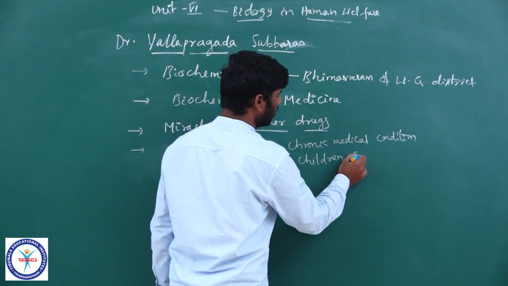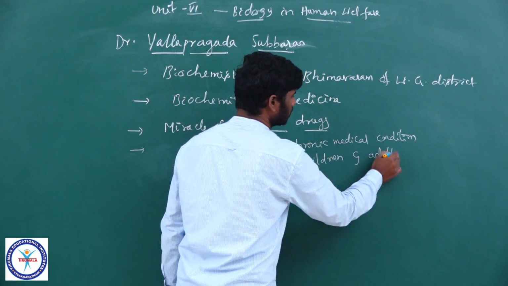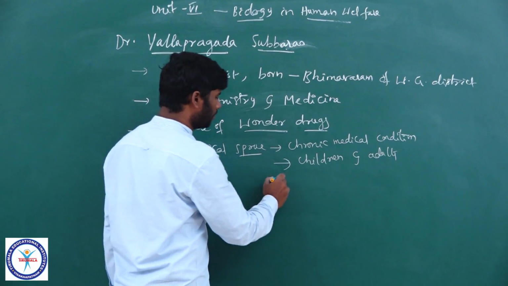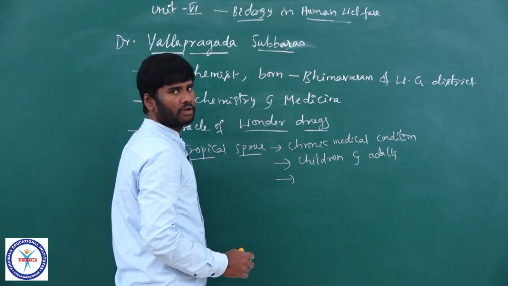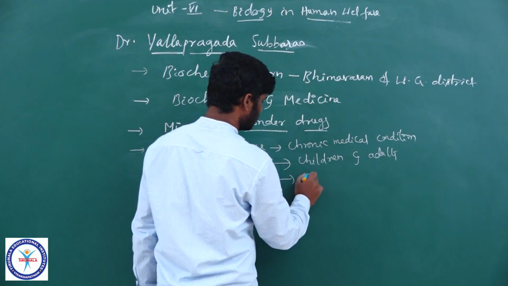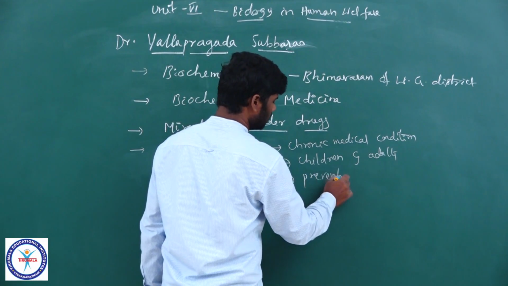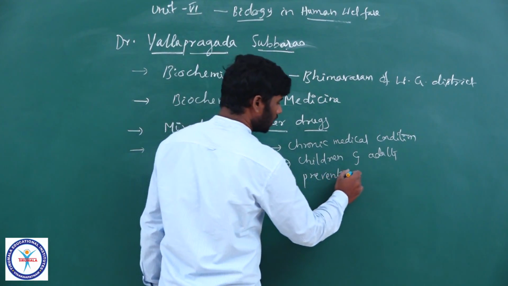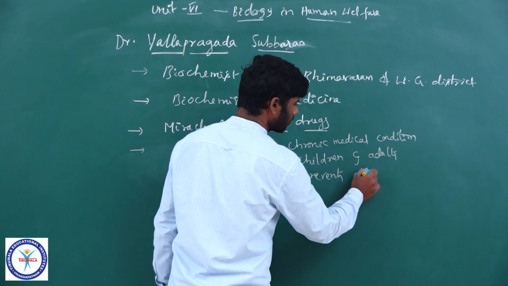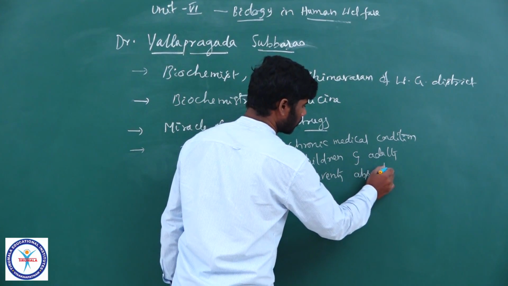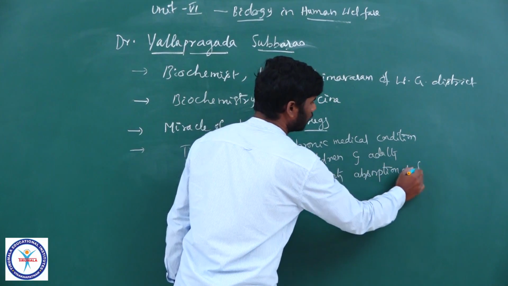This disease prevents absorption of food materials.